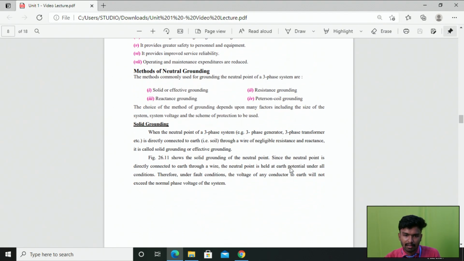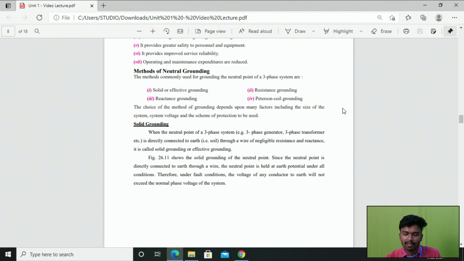Then we will move to the methods of neutral earthing. The most commonly used methods of grounding the neutral point of three-phase systems are, the first one is solid grounding, second is resistance grounding, third is reactance grounding, and fourth is Peterson coil grounding. These are the most commonly used methods in power systems.